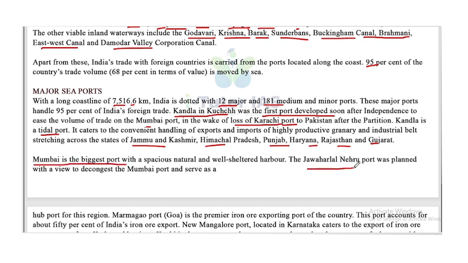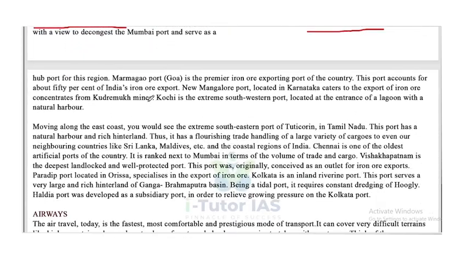The Jawaharlal Nehru port was planned with a view to decongest the Mumbai port and serves as a hub port for this region. Marmagao port, in Goa, is the premier iron ore exporting port of the country. This port accounts for about 50% of India's iron ore export. New Mangalore port, located in Karnataka, caters to the export of iron ore concentrate from Kudremukh mines.